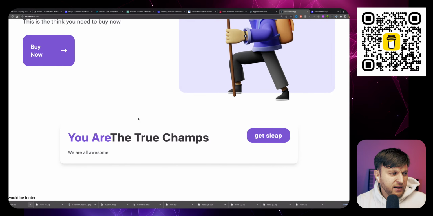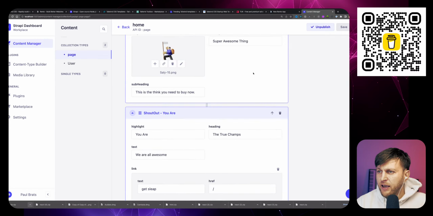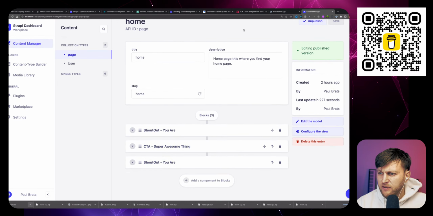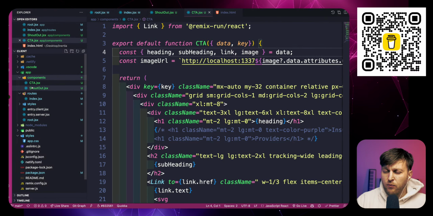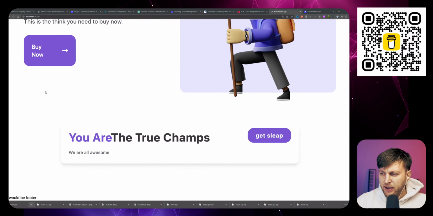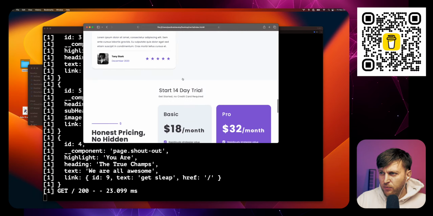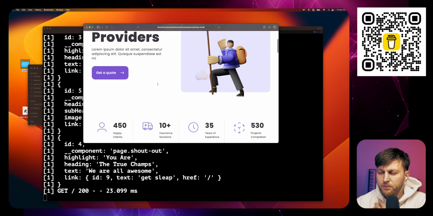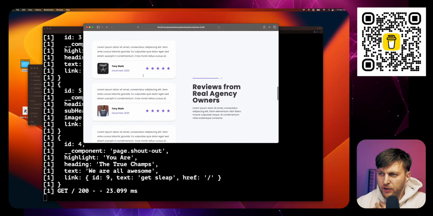And the pattern that I just showed you, I know it took forever. But based on what we learned today, you have the skills to finish the rest of your Strapi components. You have the skills to finish the rest of your React components, and you now have everything that's needed to build out the rest of this page that we are building. And I'm not going to build out all of this on stream, but I will build this out eventually later, and you can use it as reference.